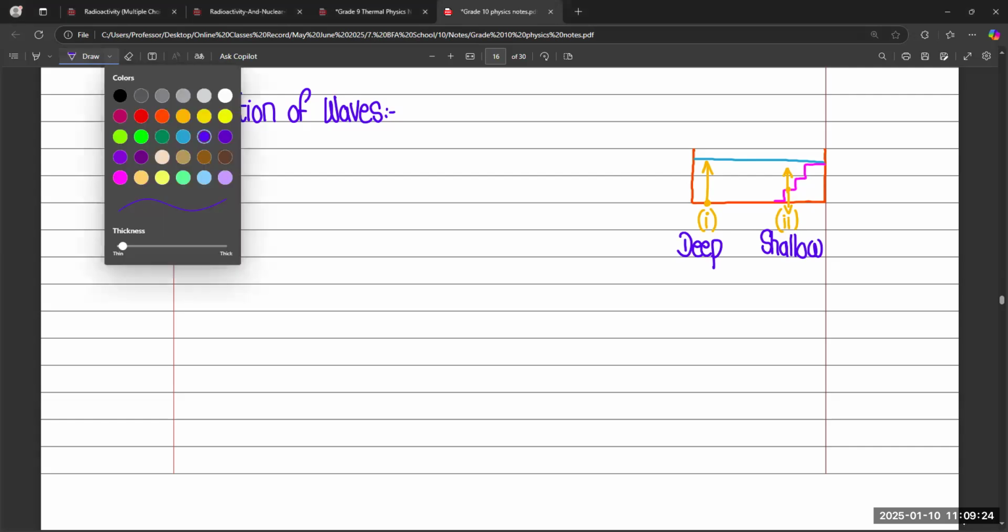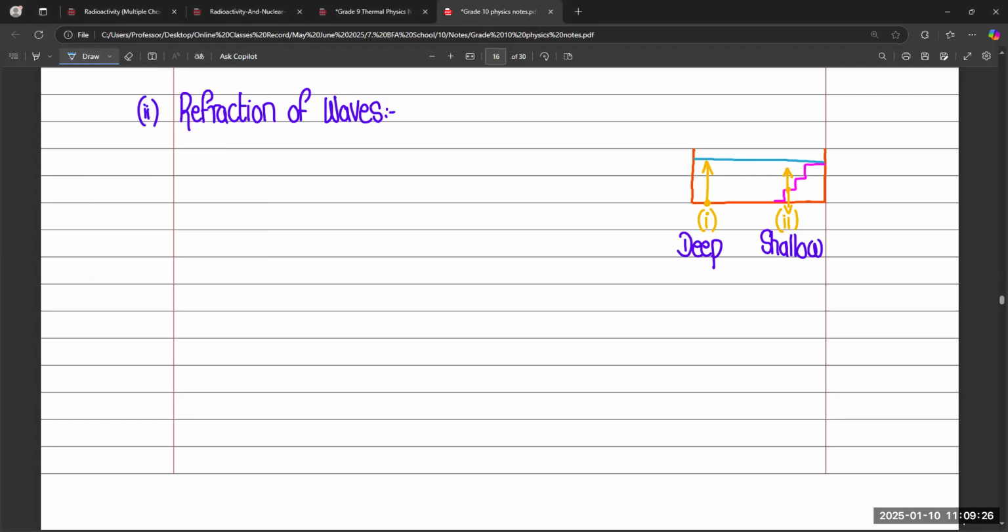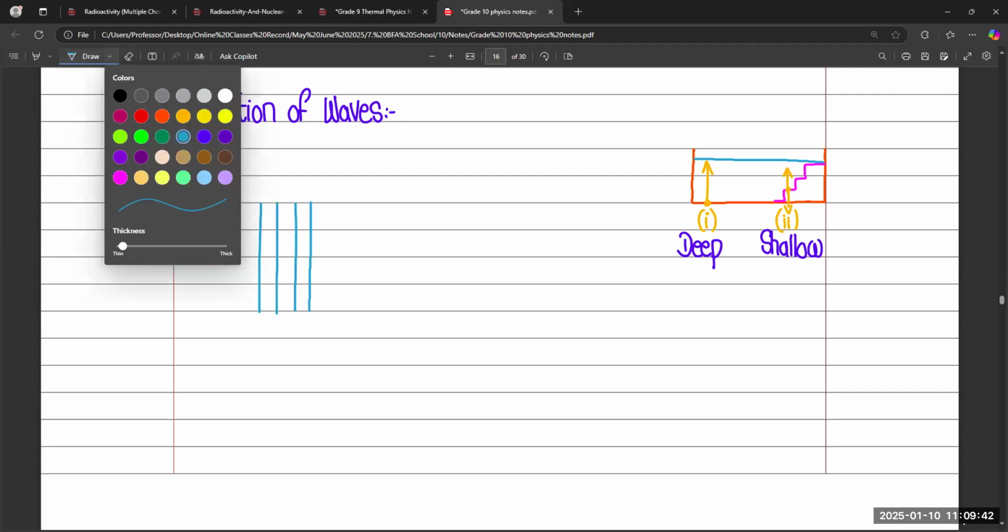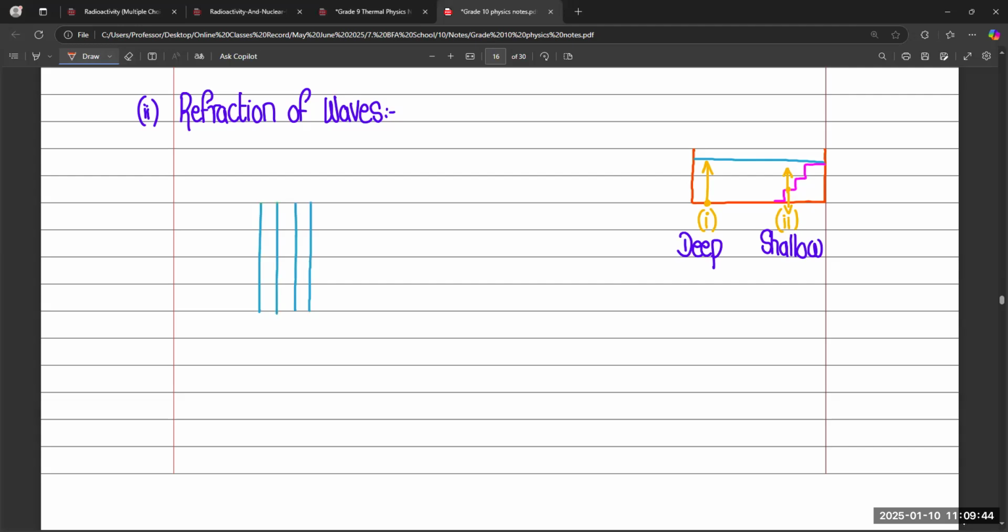And for example, again, if we consider those water waves in the simple form like this, again they are traveling like this in the forward direction. And for example, again we use different mediums. This time we are not using a barrier, we are using different mediums.